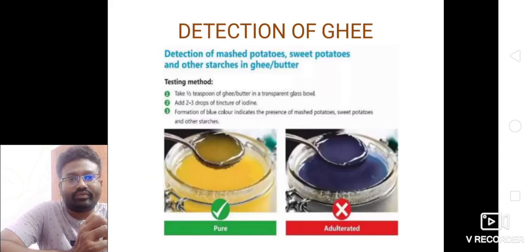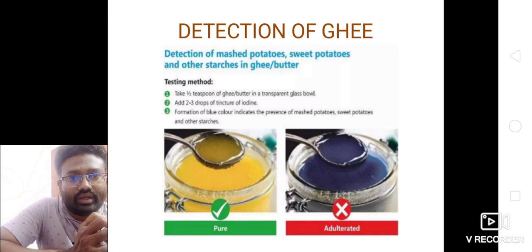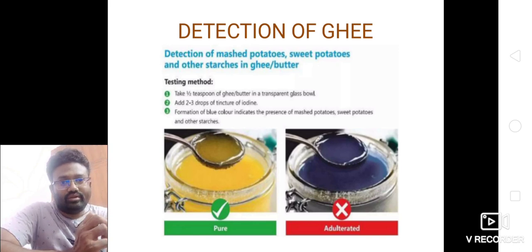What is the detection method for ghee? The method is used in the detection of mashed potatoes, sweet potatoes, and other starch in ghee or butter. The testing method: take a half teaspoon of ghee or butter in a clean glass bowl. Add 2-3 drops of tincture of iodine. Formation of blue indicates the presence of starch. If yellow is formed, it is pure. If the blue color is formed, it is adulterated.